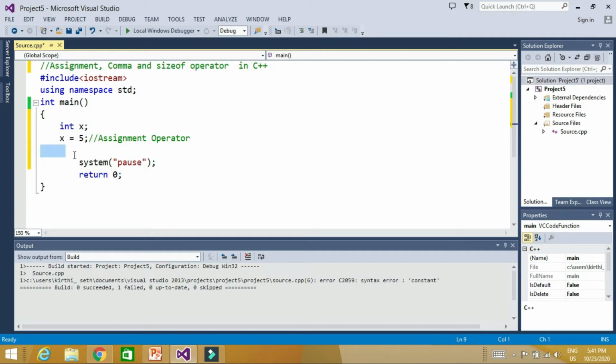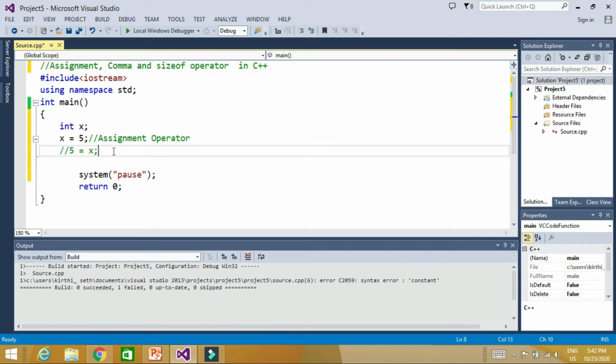We can write x is equal to 5, but we cannot write 5 is equal to x. This is not possible because the assignment operator assigns the value of the right hand side to the variable on the left hand side of the operator. So it's a binary operator, it needs two operands, and this is called the assignment operator.